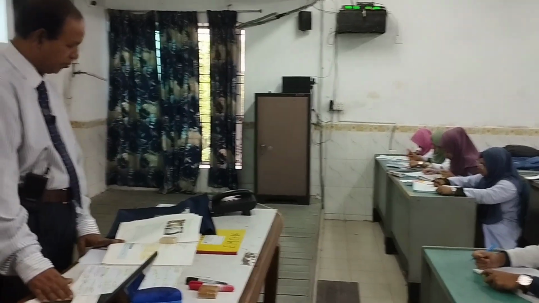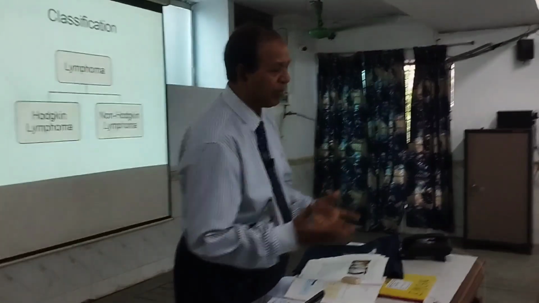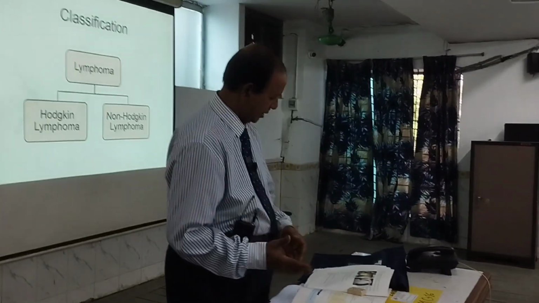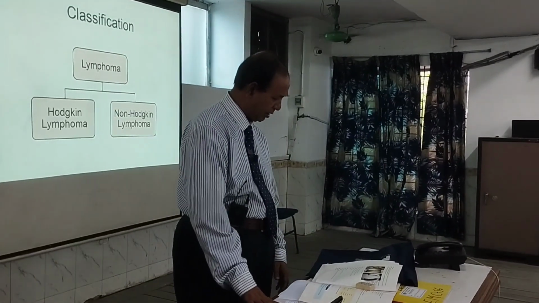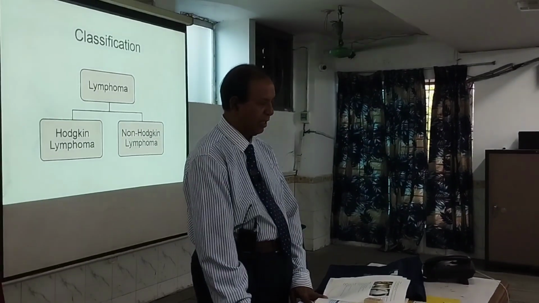Next, you go for body fluid analysis. That is pericardial fluid, ascitic fluid, and CSF will be analyzed. Number three, you should go for imaging.